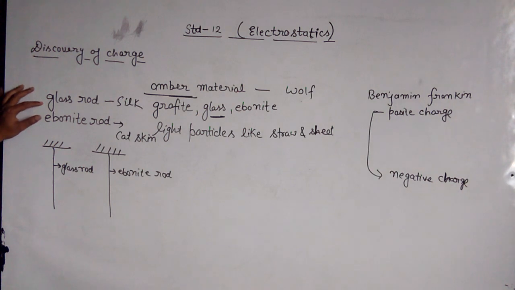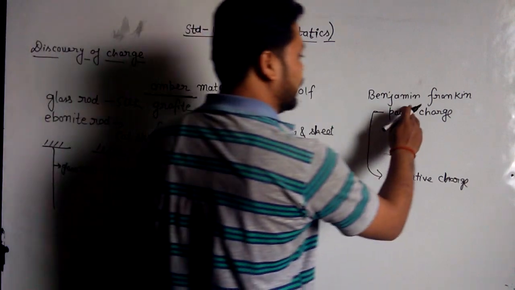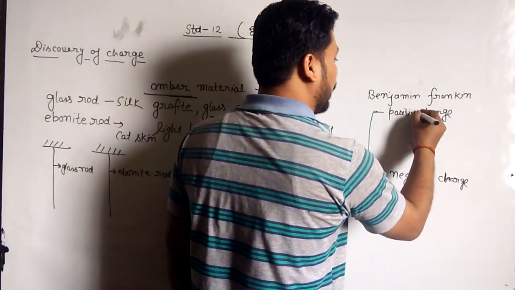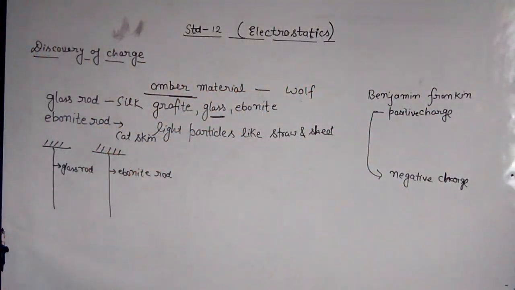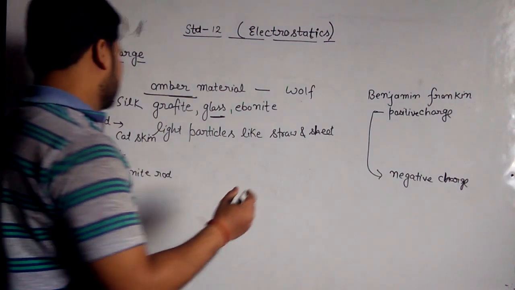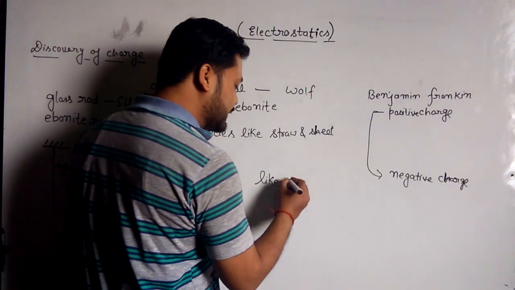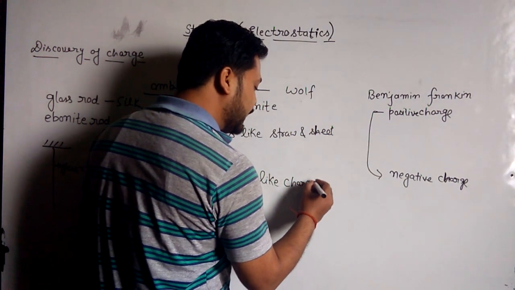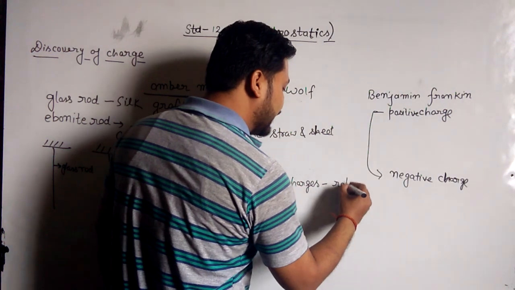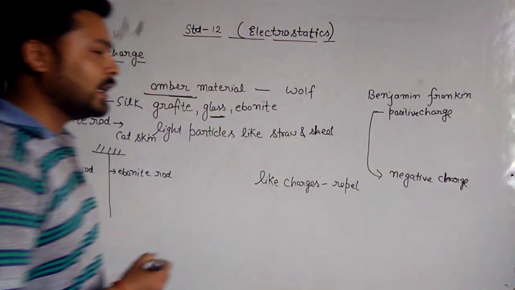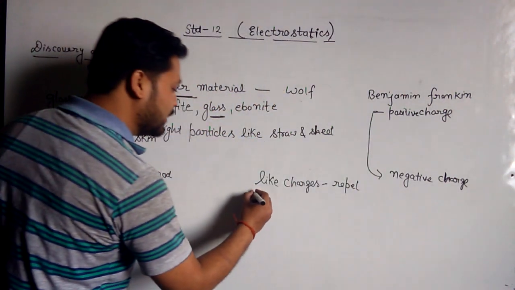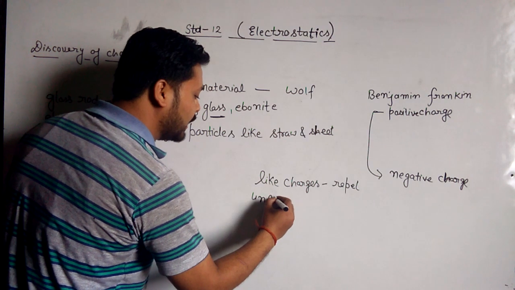Again, the charge present on the glass rod is positive and the charge present on the ebonite rod when rubbed with the cat skin is negative. This conclusion also finds that like charges repel each other, and unlike charges attract each other.